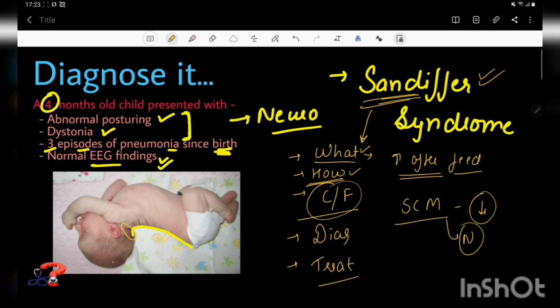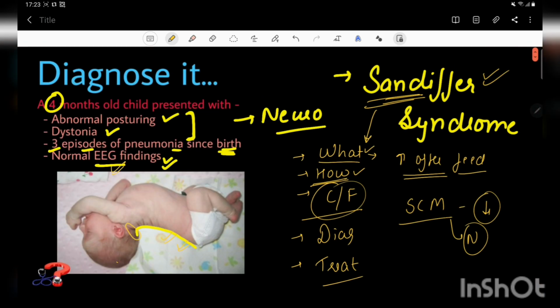The clinical features can be easily confused with an episode of a seizure, and as we discussed earlier, the child may have to face the side effects of anti-epileptic drugs due to that. And one more thing, the EEG findings of the child are quite normal. EEG findings are normal here.